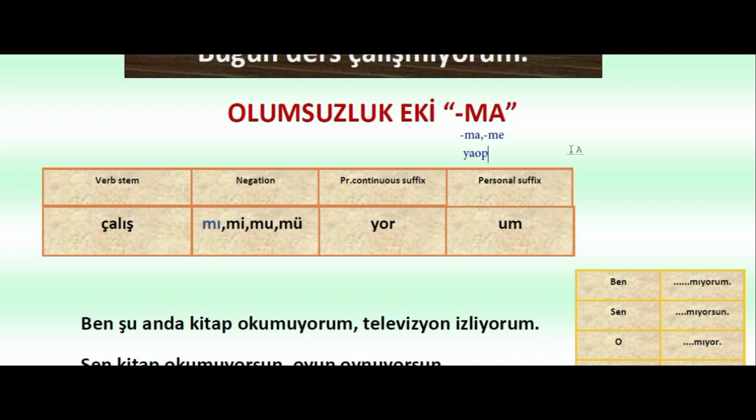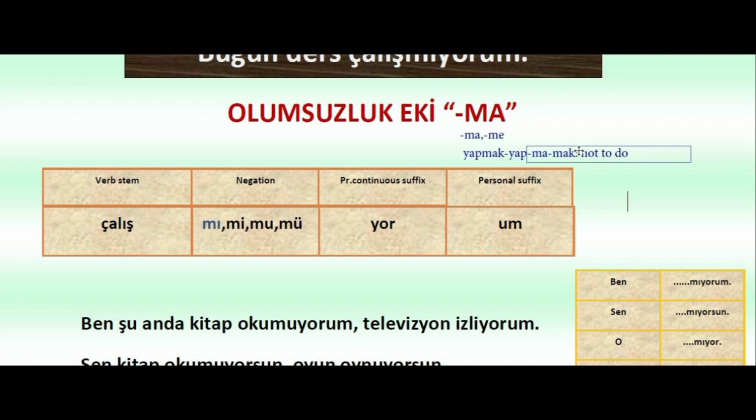So yapmak was to do. To say not to do in Turkish, after the verb stem, like yap, we'll be using ma or me. Because of the vowel harmony rule, we use ma and we add mak. So that means not to do. Not to do is yapmamak.